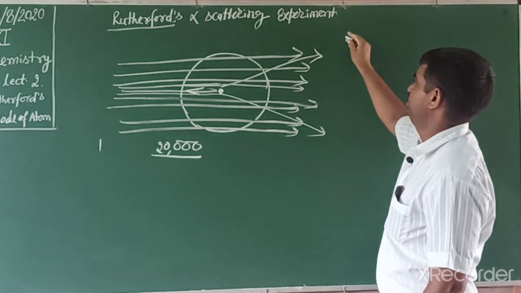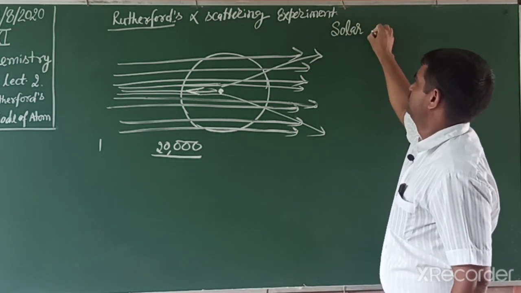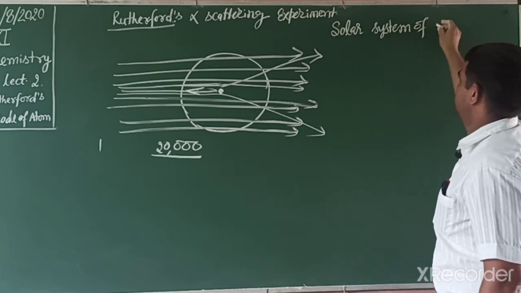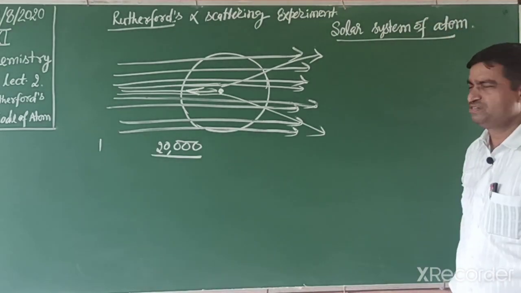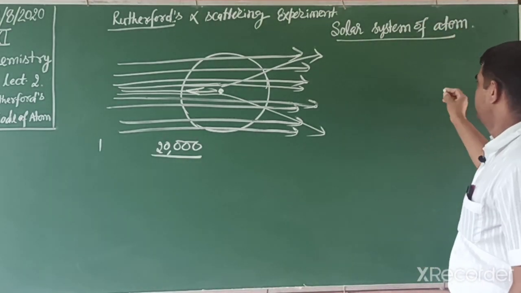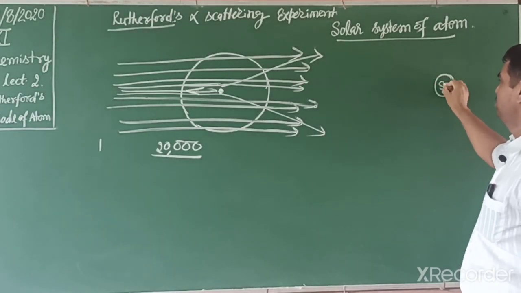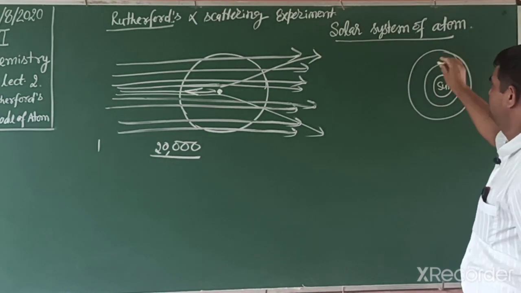So Rutherford gave the model name as the solar system model of the atom. According to that, like the solar system, the center has the sun and the planets revolve around it.